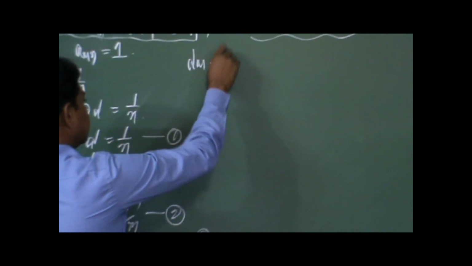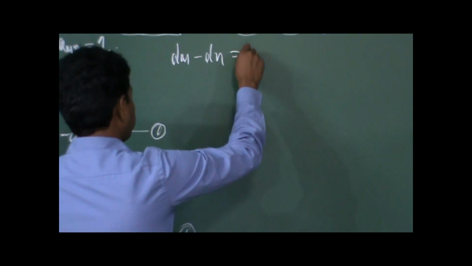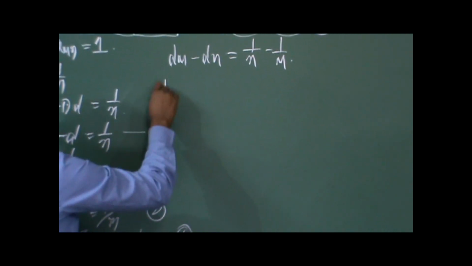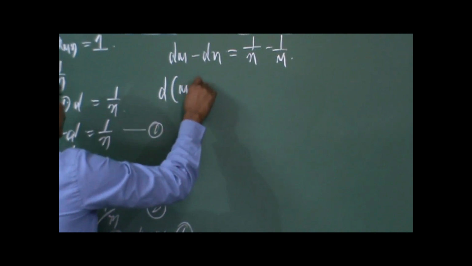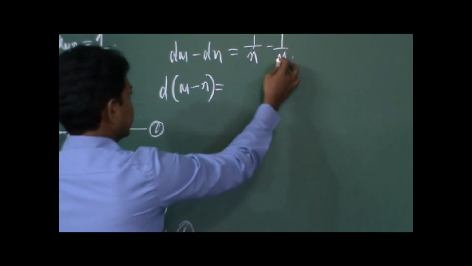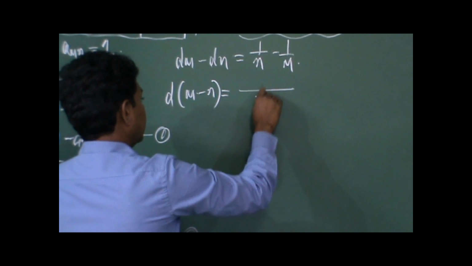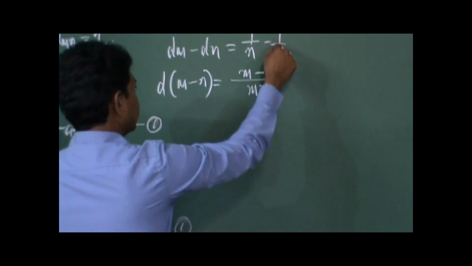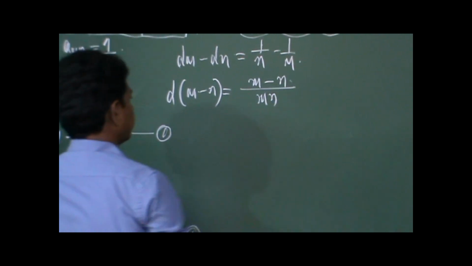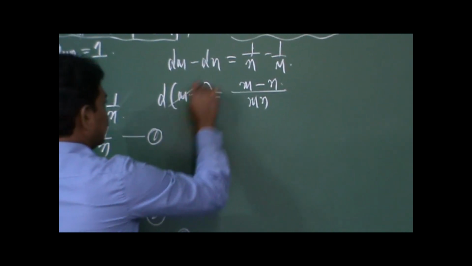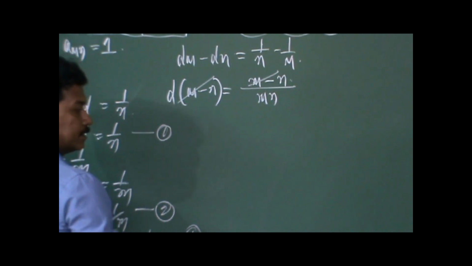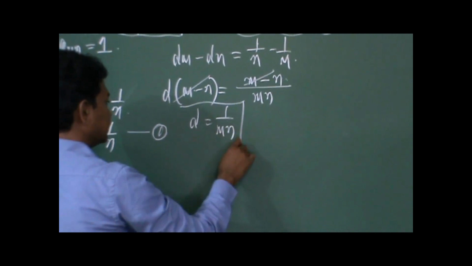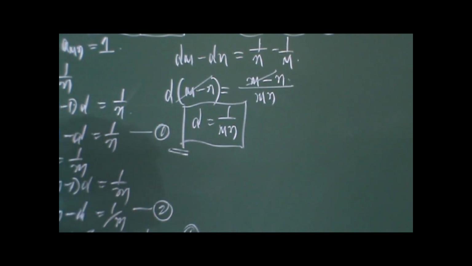So dm minus dn is equal to 1 by n minus 1 by m. If you take d as common here, you get d times (m minus n), which is equal to, take the LCM for m and n, mn is the LCM. So 1 by n into mn is m, minus 1 by m into mn is n. So here m minus n and m minus n get cancelled. So d is equal to 1 by mn. So this is the value of d that we have got.